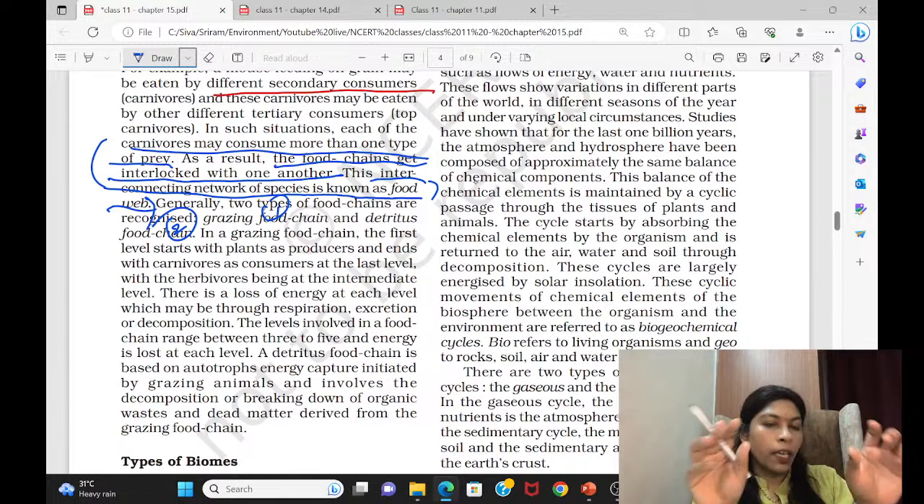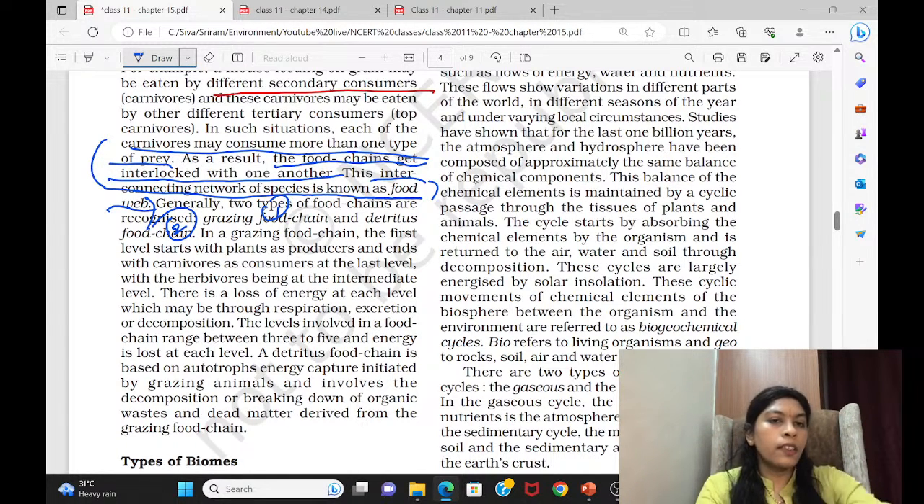So this way you have to make a clear table. And in this also they have given, as you can see, the grazing food chain. The first level starts with plants as producers and ends with the carnivores as consumers. In the intermediate level will be herbivores. This is a grazing food chain.